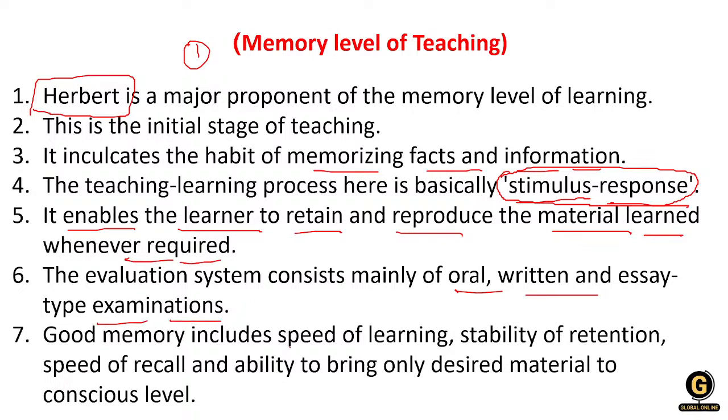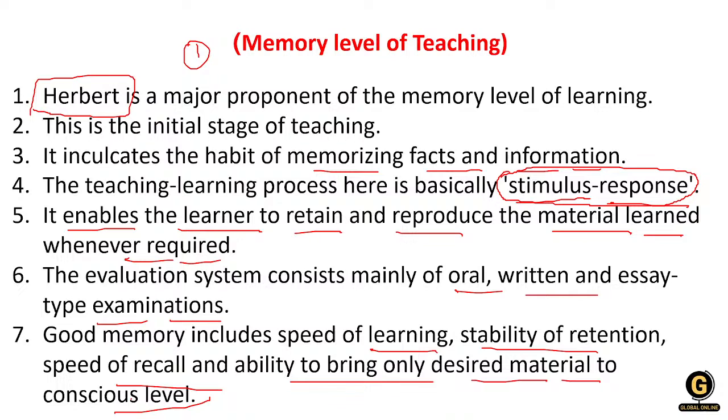Then good memory includes speed of learning, stability of retention, speed of recall, and ability to bring only desired material to conscious levels. So this does not mean that this is not a good level of teaching. Memorizing is also important for your speedy learning.